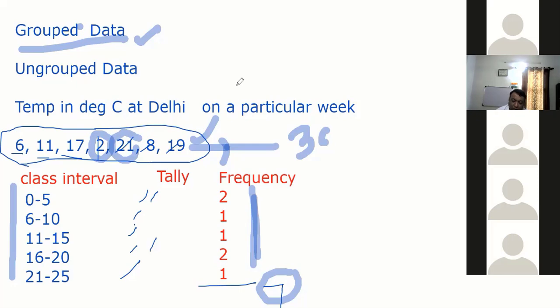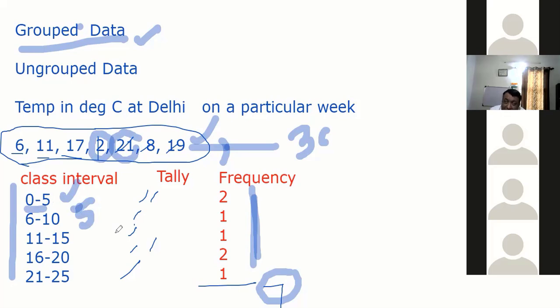We talk about class width. What is class width? See, each of the classes is of what size? 0 to 5. The class size is 5. I have taken class intervals of 0 to 5, 6 to 10, 11 to 15. That is the size of the class. I am taking class width as 5. My choice. You can take 0 to 2, 0 to 10, whatever you want.